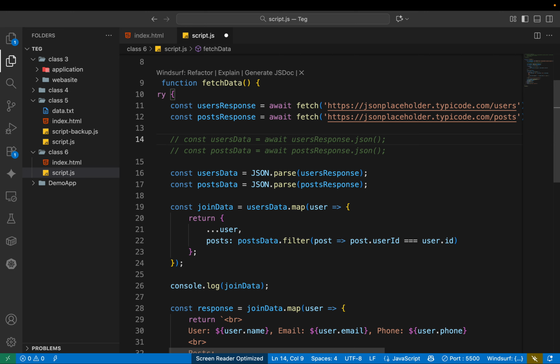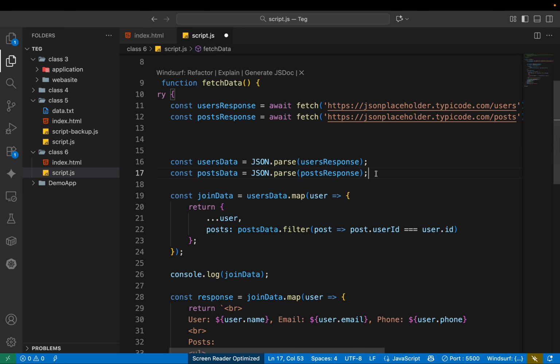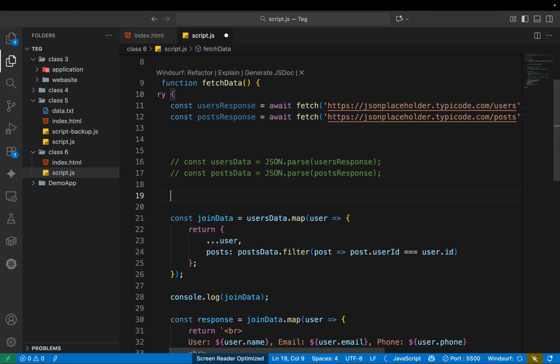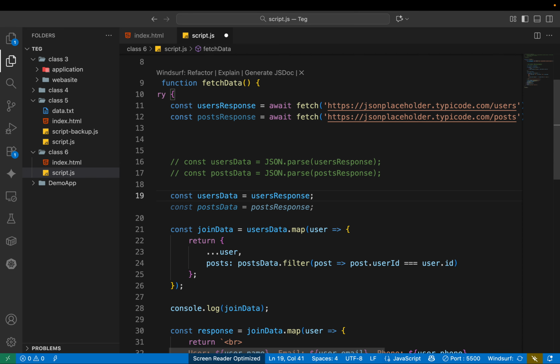Yes, actually we already have it. Correctly, we get the data as response data, so this particular thing does not require parsing JSON.